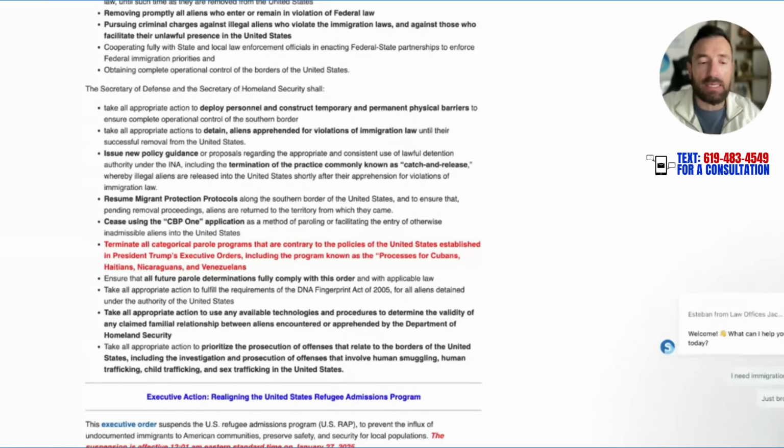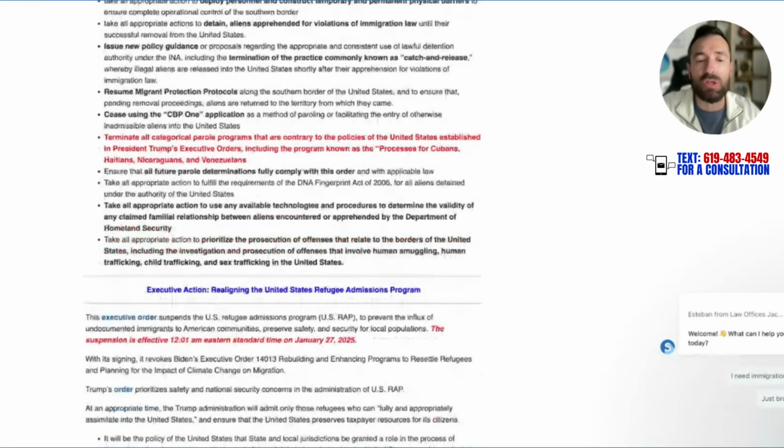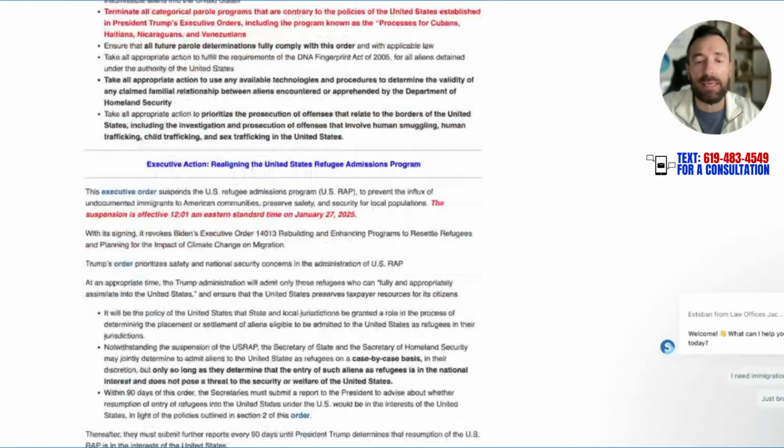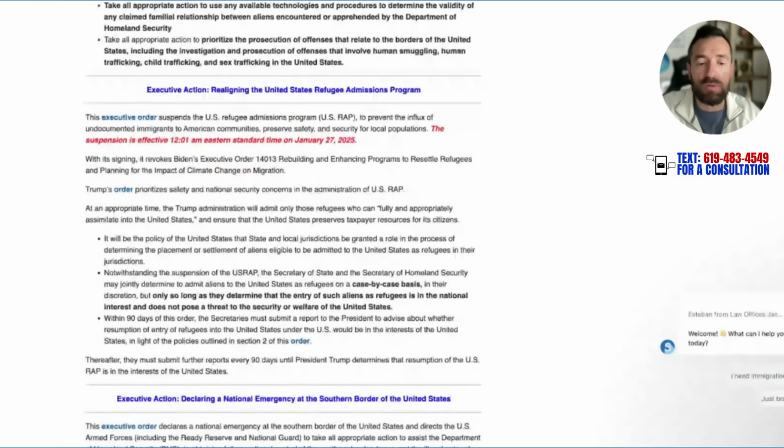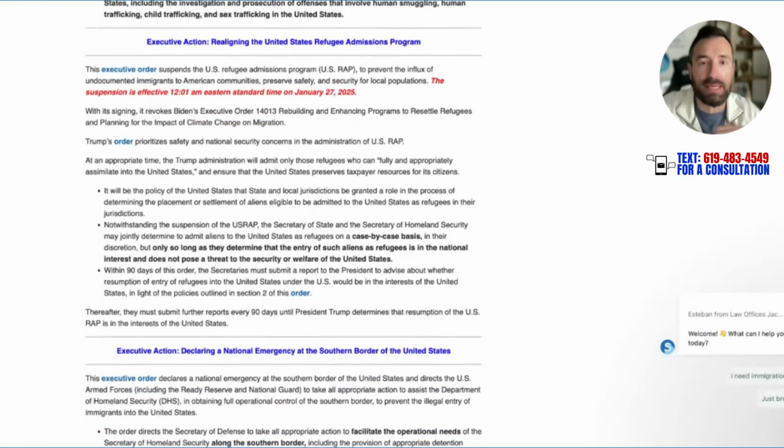Executive action next, realigning the United States refugee admission program. Again, this is a suspension effective 12 a.m. Eastern time. All refugee programs are being suspended, right? Which means that obviously they're going to be doing this on a case-by-case basis in the future, but for the moment it is on hold.